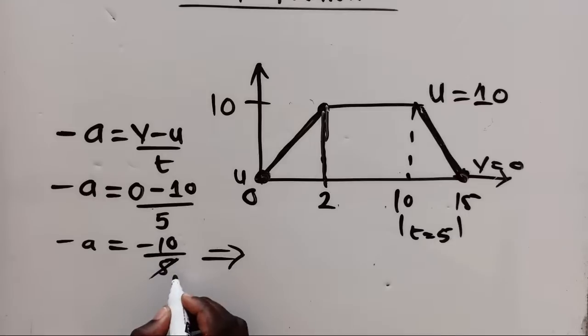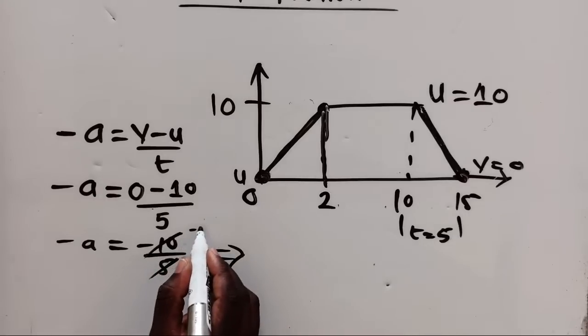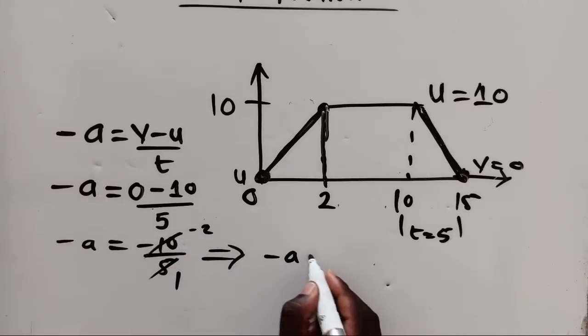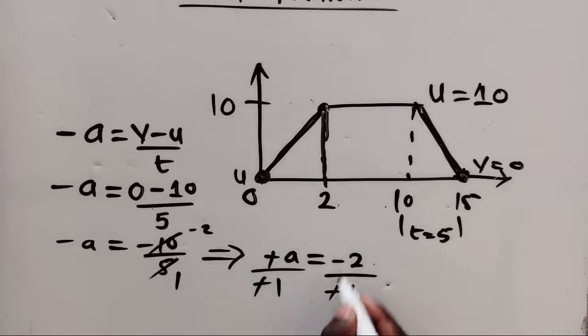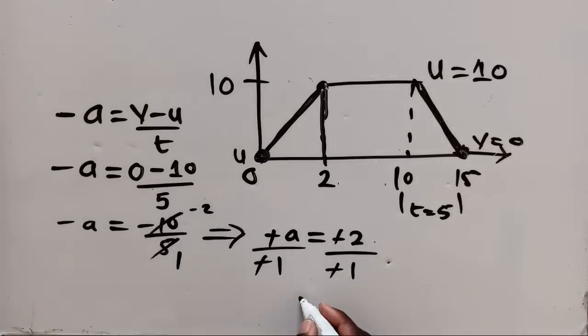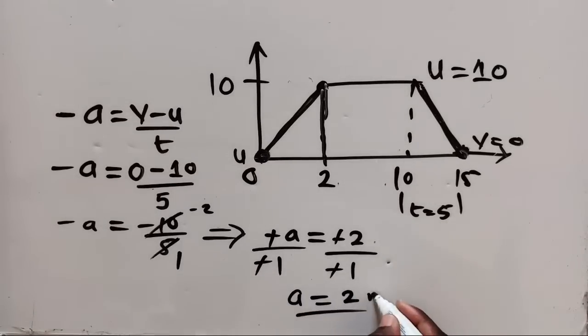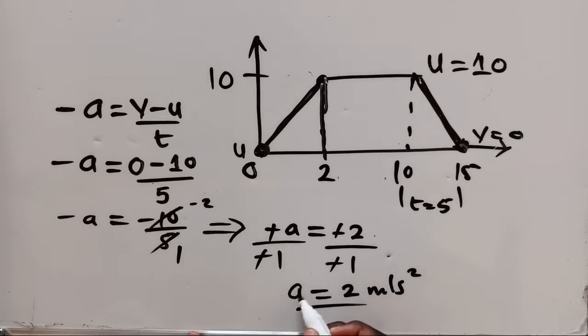You divide. This will give us 1. Here it will give us negative 2. So negative a is equal to negative 2. So you see the way it is. Divide negative by negative. So the way it is here, I've found acceleration. This is acceleration. So now to show that it's an opposite thing, the answer here should have a negative sign.